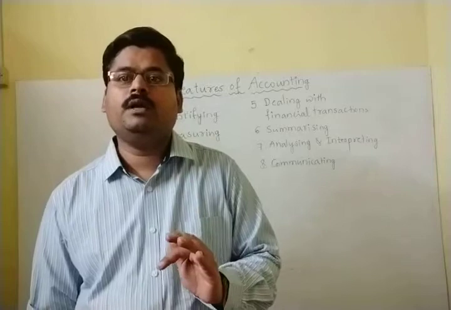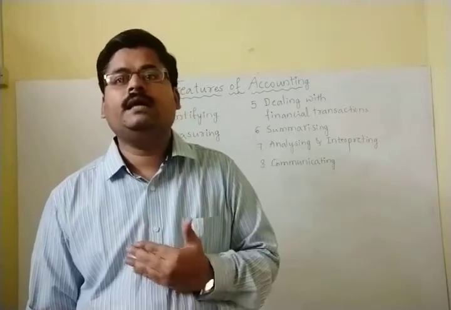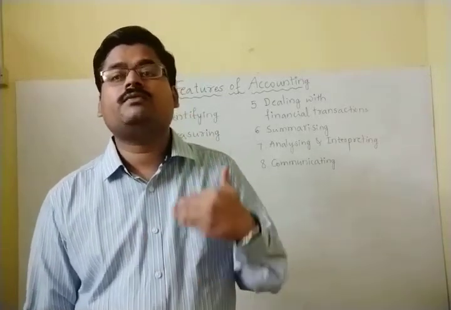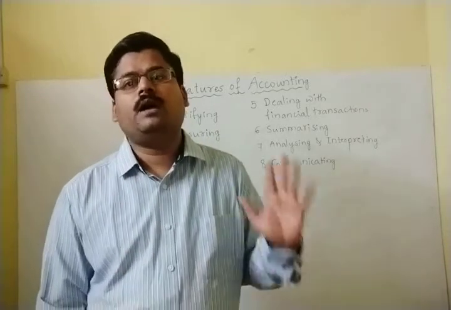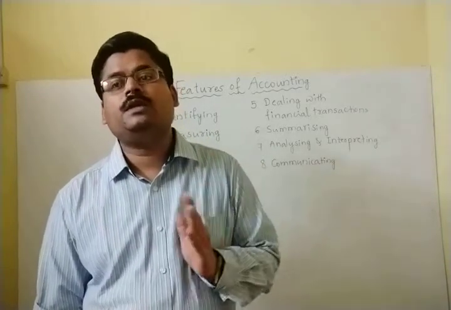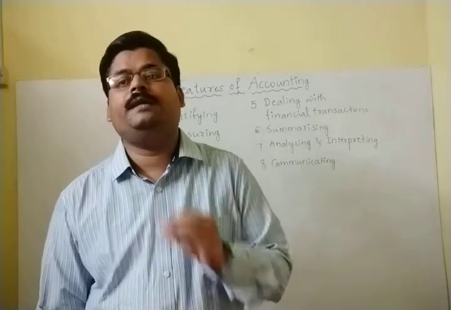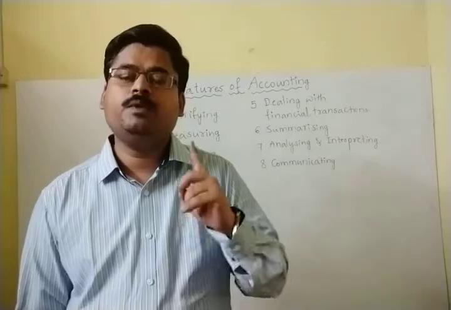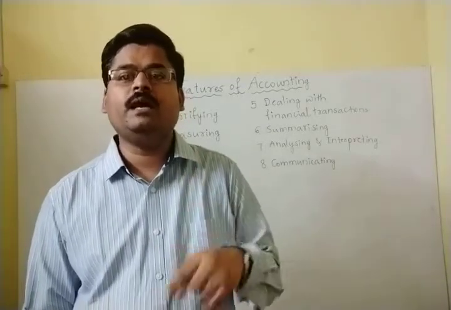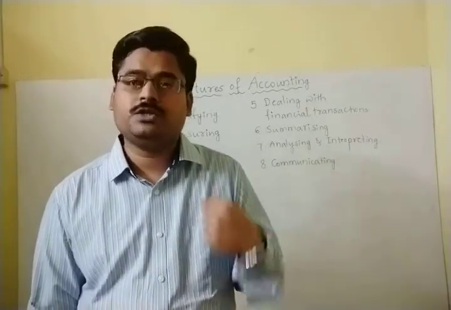They are the people who take interest in the affairs of the business organization. To all those people, the information is communicated in the form of financial statements prepared and presented by every business organization.